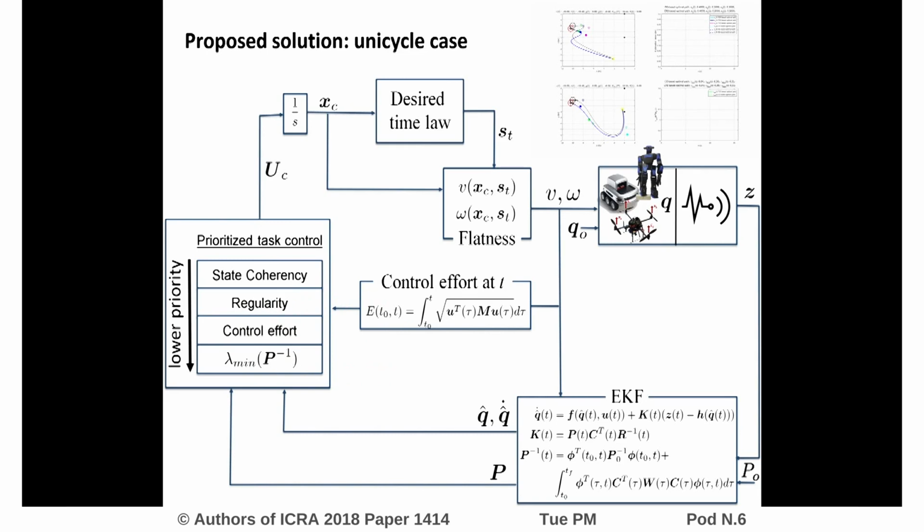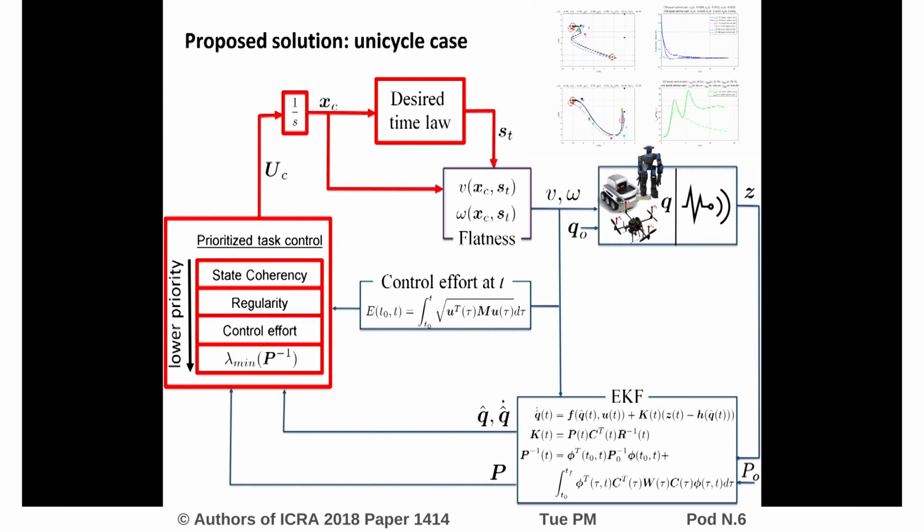Here we show our proposed solution for the unicycle case. We start from the prioritized task control that takes into account the task described in the previous slide. The output of our controller is the velocity of the control points, that, moving, modify the overall shape of the trajectory followed by the robot. Then a time law is applied on the B-spline and, thanks to the flatness, the algorithm computes the input for the robot, defining also the current control effort.